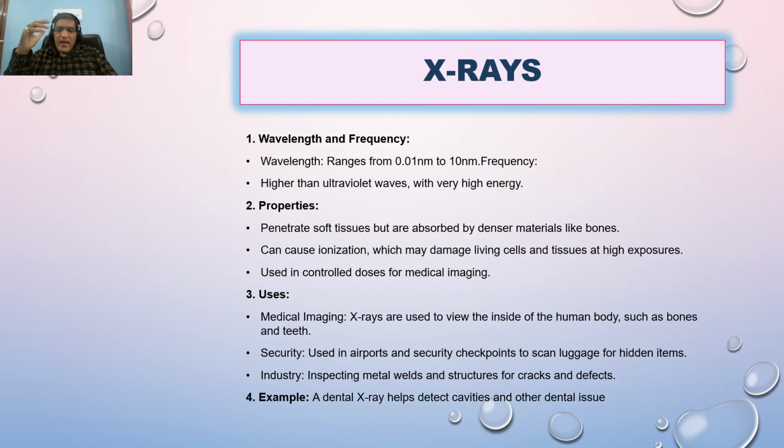So basically X-rays do not penetrate the bones but penetrate the skin. So this is the main difference. If you want to know which bone is fractured, it is important. But inside the bone, it doesn't enter. So it may cause ionization.